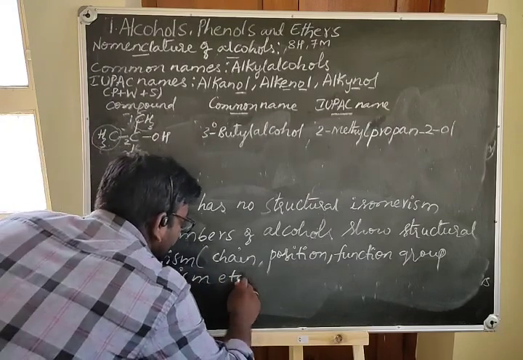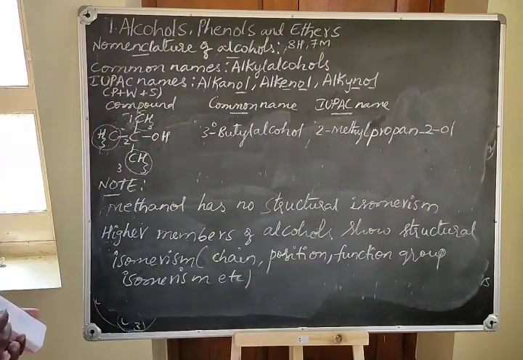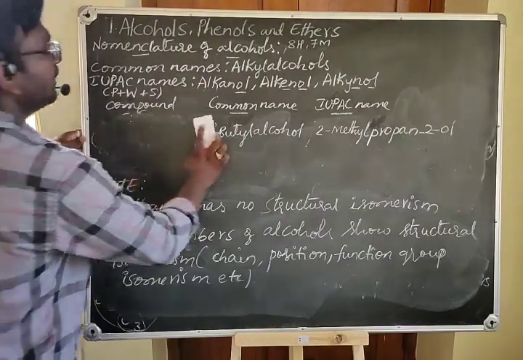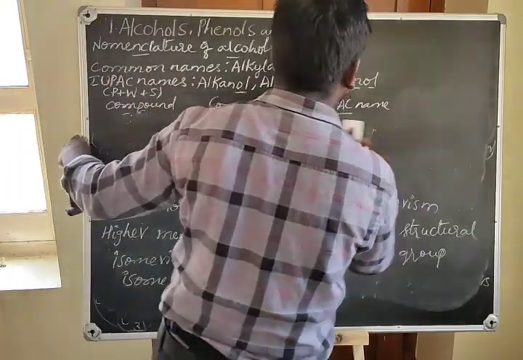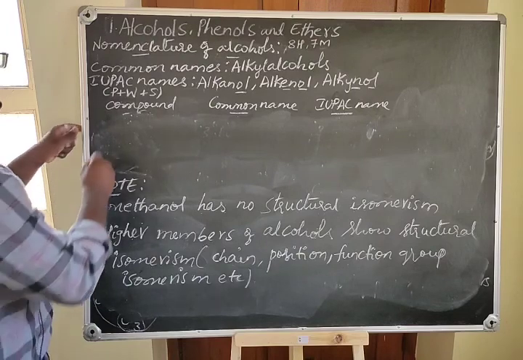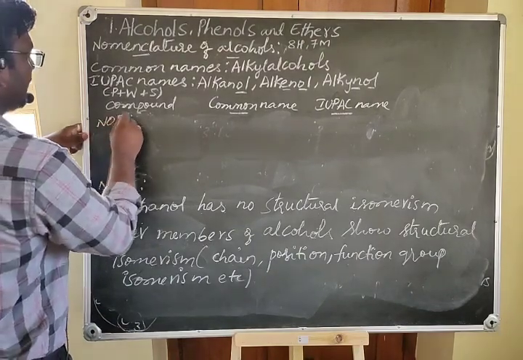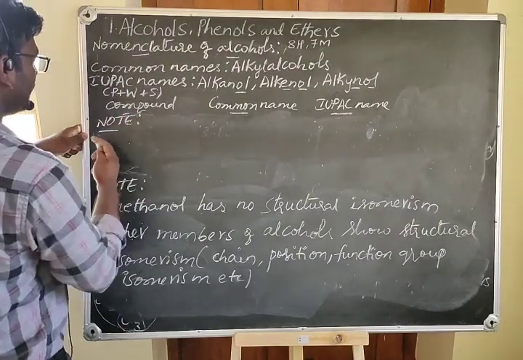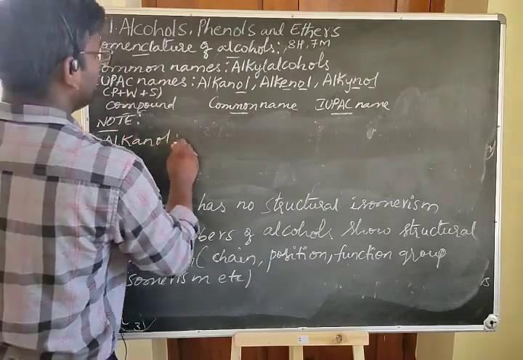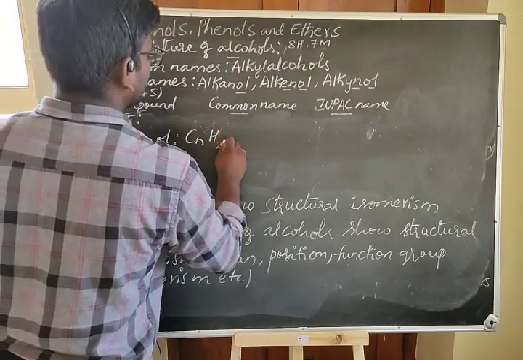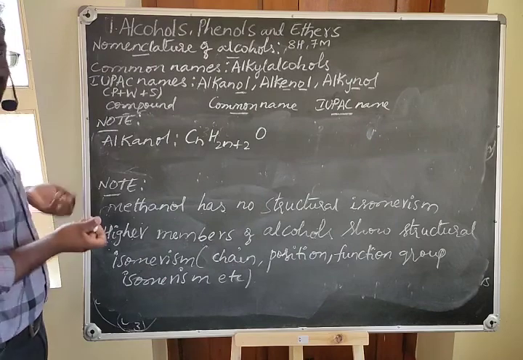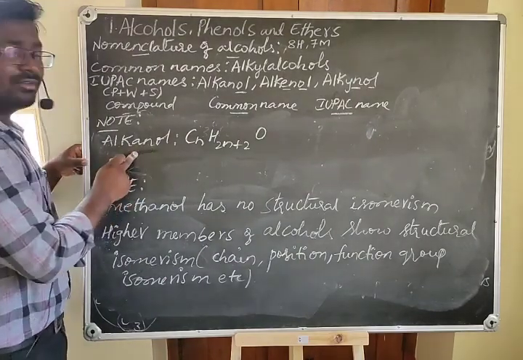Yes, here there is one more important point, that we have to remember the formulas of alkanol, alkenol and alkynol. For alkanol, CnH2n+2O. Alkanol is nothing but the hydroxy derivative of alkane.